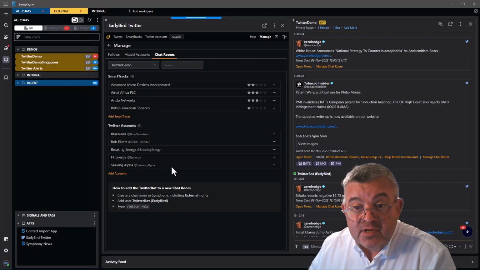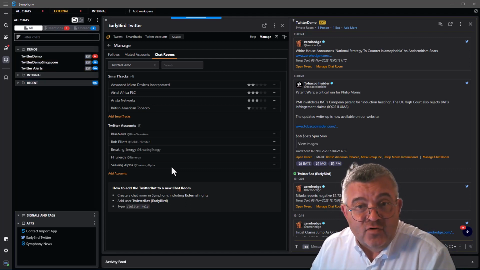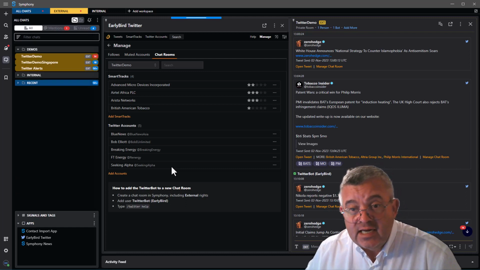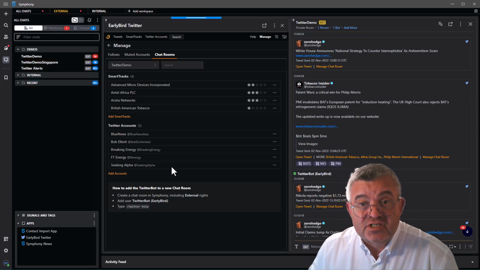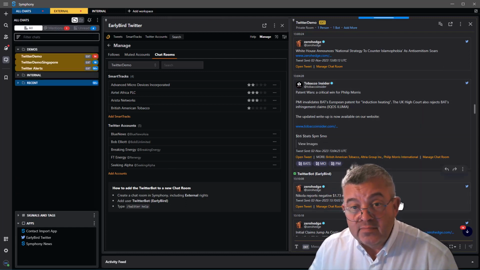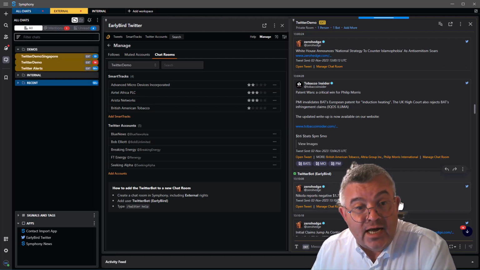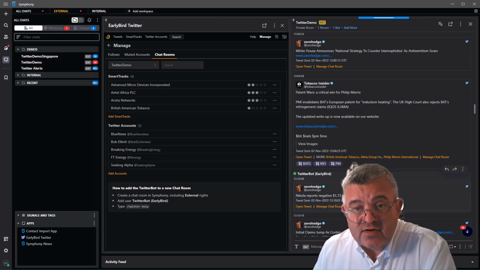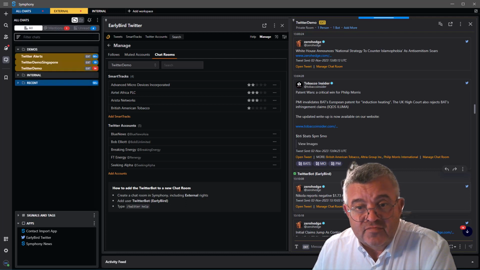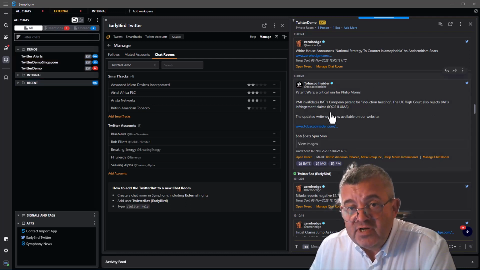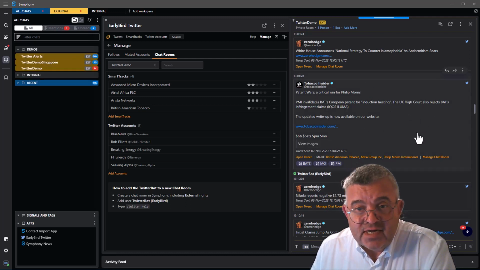But the EarlyBird app can do a lot more than that, and what it's really for is building your personal feed and your personal Twitter feed, which is different from what you might be following in one or more chat rooms. And also, very importantly, to be able to drill down on a tweet or drill down on a Twitter user and find out a little bit more about it. So I've picked one here that's to do with the tobacco industry, and it's from somebody called Tobacco Insider.